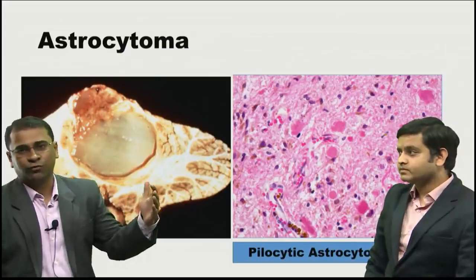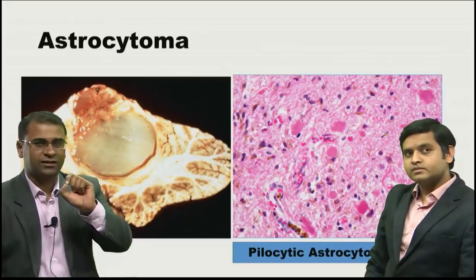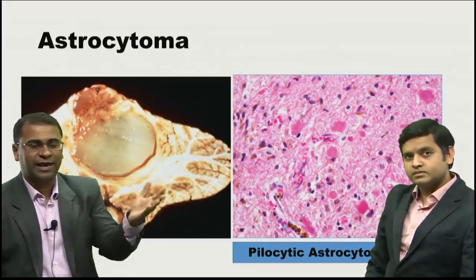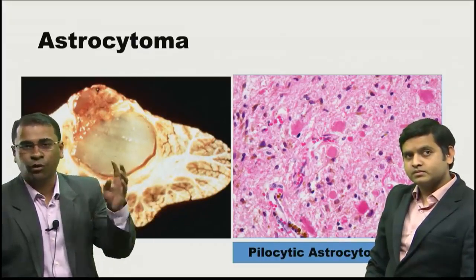Now friend, let's move to the pathological aspect here. Before you start understanding this, please understand that it's coming from a glial cell. Astrocyte is basically coming from glial cells. So when you come to the WHO grading, as we discussed beforehand, there are 4 grades of astrocytoma.